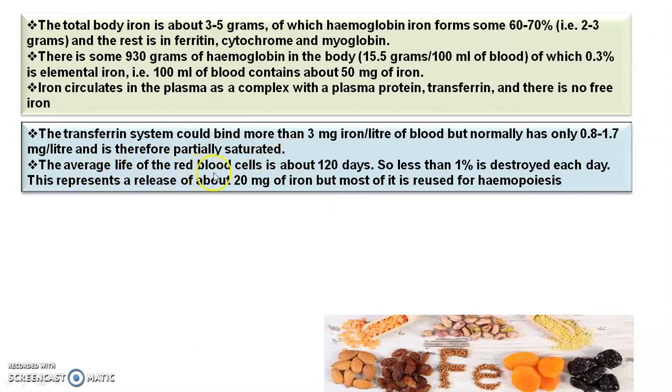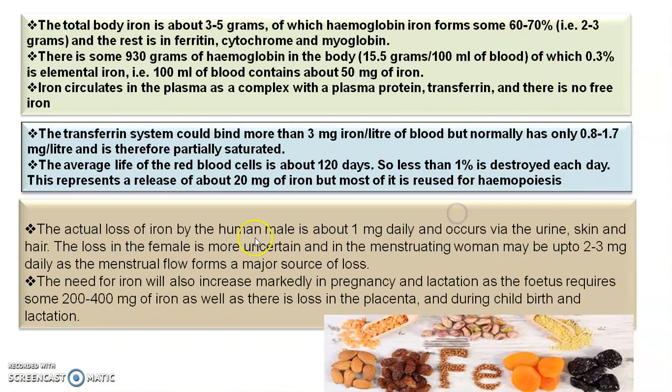The average life of the RBC is about 120 days, so less than 1% is destroyed each day. This releases about 20 milligram of iron, but most of it is reused for hemopoiesis. Amongst the total content, only 20 milligram of iron is released because 1% of the RBCs are destroyed each day, and it is also used for the hemopoiesis process.